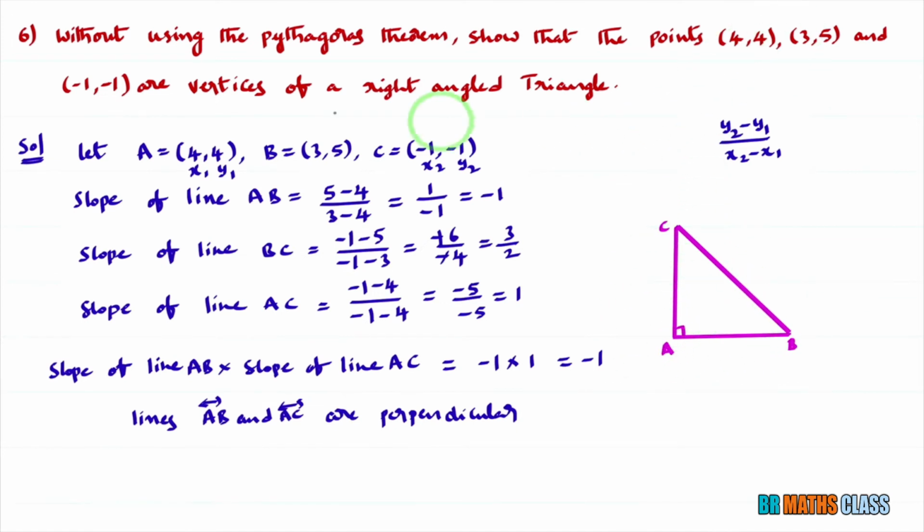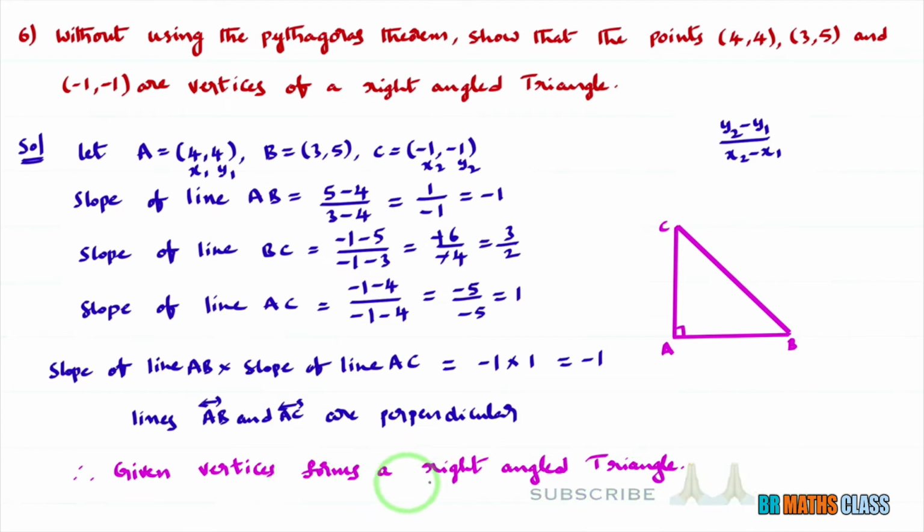I consider the given vertices as ABC now. As we came to know that AB and AC are perpendicular, what can we say? Do the given vertices form a right angle triangle or not? Yes. Therefore, what will you conclude? Therefore, the given vertices form a right angled triangle.